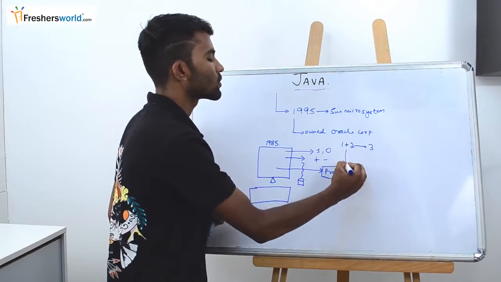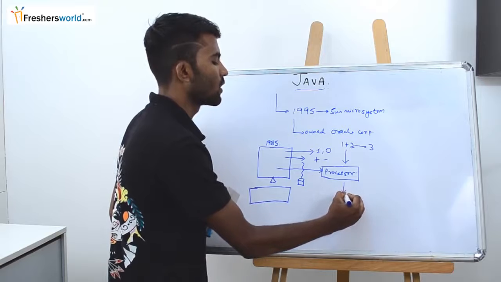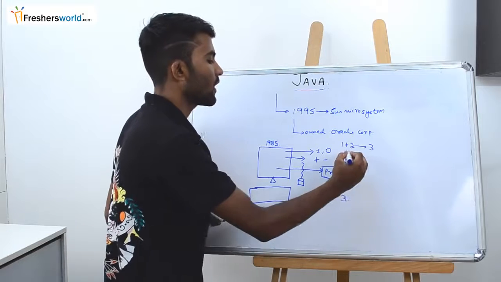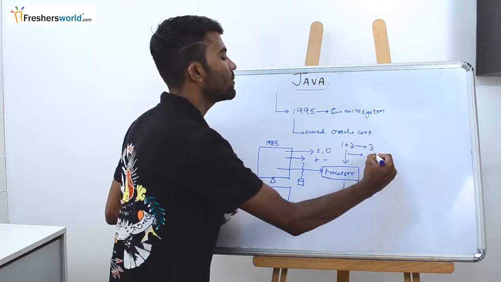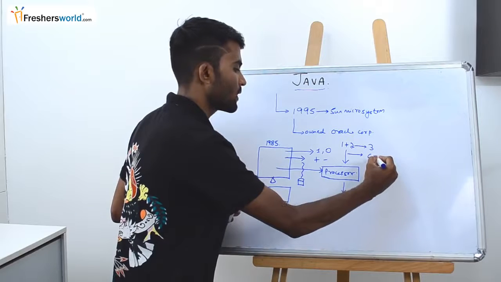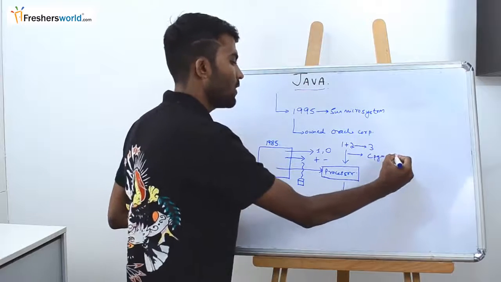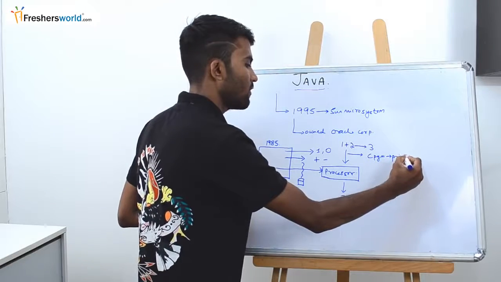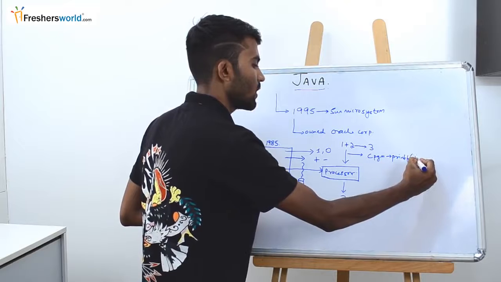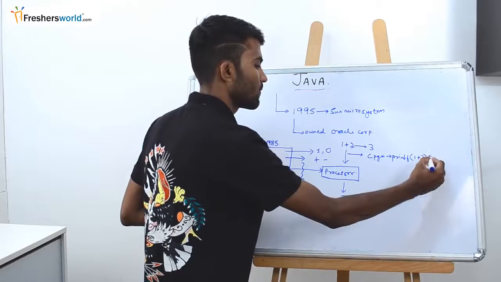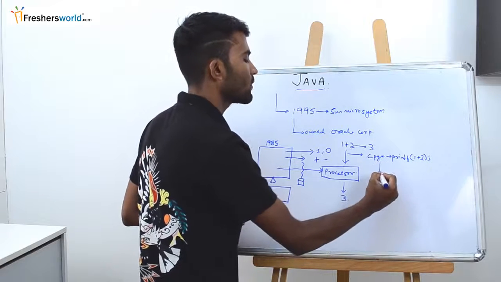How do I give it to a processor so that I get the output 3? How do I write it? I'll write a simple C program, something like printf 1 plus 2.